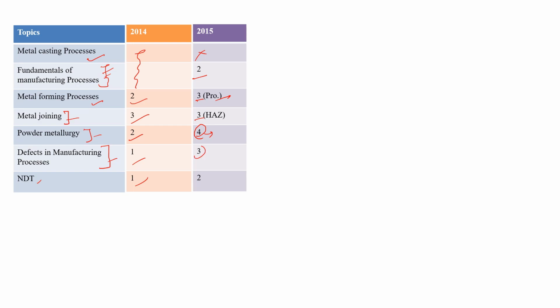This is very important for matching type of questions, and now MSQ type of questions. Defects in manufacturing was very important, and NDT 2 marks. Every year they keep asking questions from defects and NDT. In 2017 there was no question from metal casting, fundamental manufacturing process 3 marks, metal